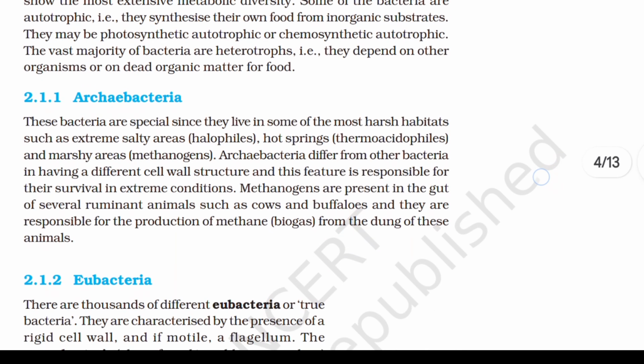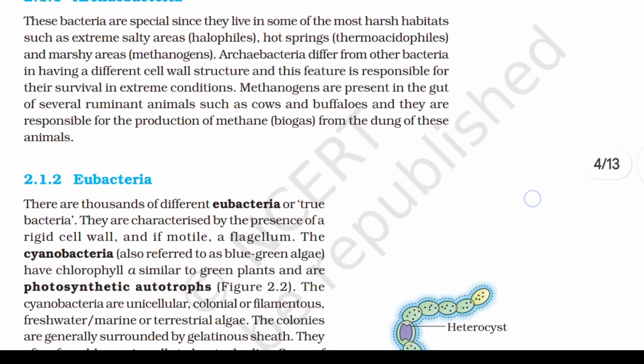2.1.1 Archaebacteria. These bacteria are special since they live in some of the most harsh habitats, such as extreme salty areas (halophiles), hot springs (thermoacidophiles), and marshy areas (methanogens). Archaebacteria differ from other bacteria in having a different cell wall structure, and this feature is responsible for their survival in extreme conditions. Methanogens are present in the gut of several ruminant animals, such as cows and buffaloes, and they are responsible for the production of methane from the dung of these animals.